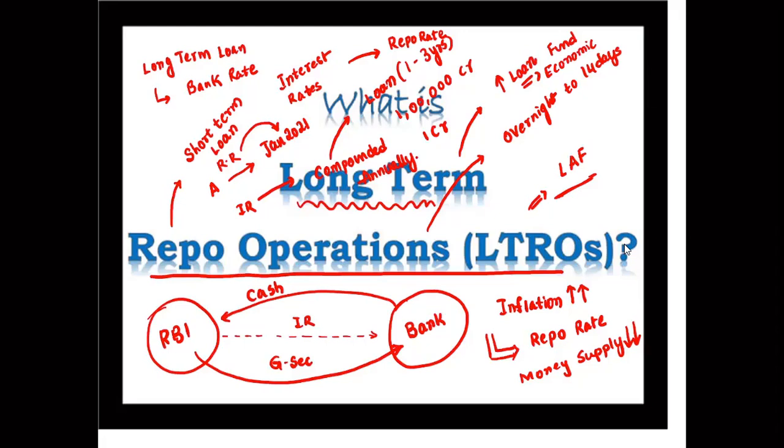So MSF is generally for a short-term period. Repo rate is short-term. So lending will have to continue. Long-term repo rate operations will be different from repo rate as well as MSF. The interest rates will be on a floating rate. These are short-term, so long-term interest rates will be floating. They are floating rates which are dependent on the repo rate. If the repo rate changes, this will also change. This is about your long-term repo operations.